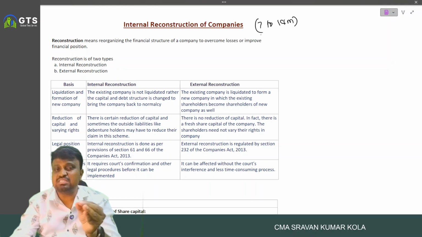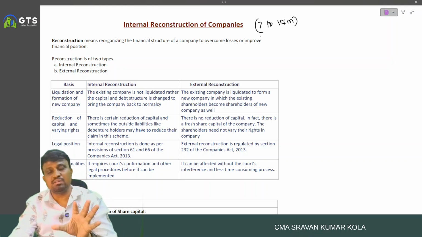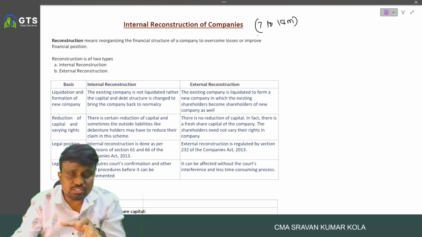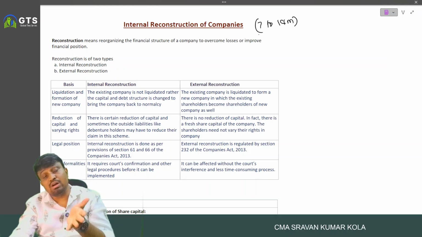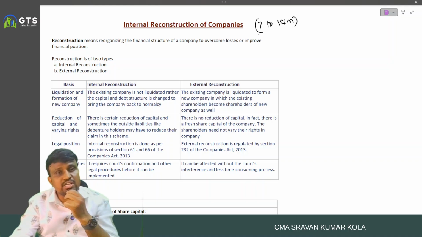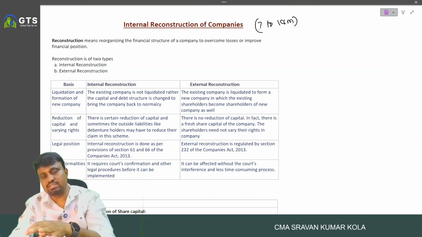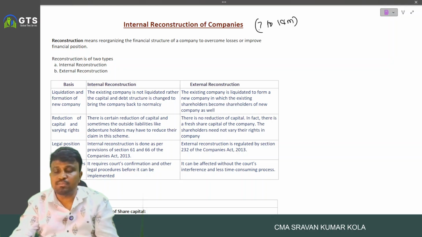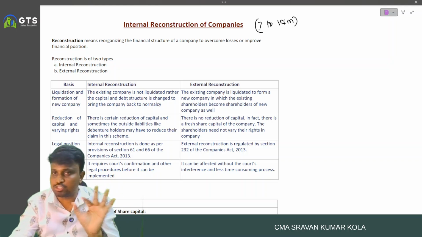It is one of the easiest topics, purely dependent on entries and concepts only. In this lecture, not only the concept, I'm also going to discuss around seven important questions from the exam point of view. If you follow those seven questions, you will get 100% clarity over internal reconstruction of companies.